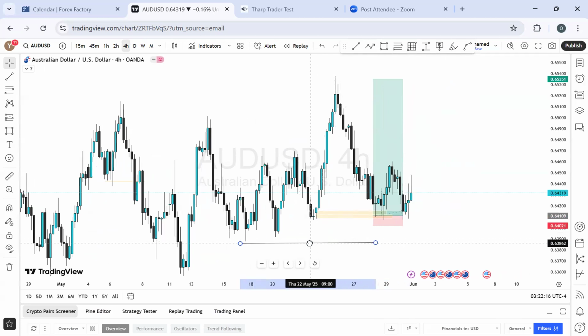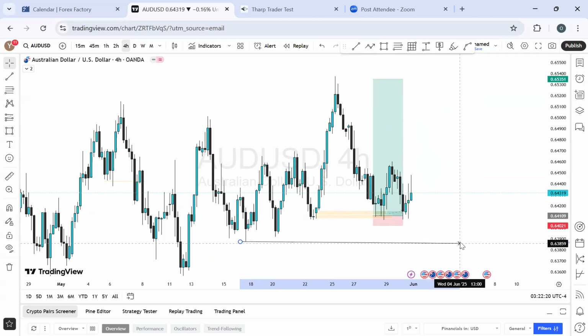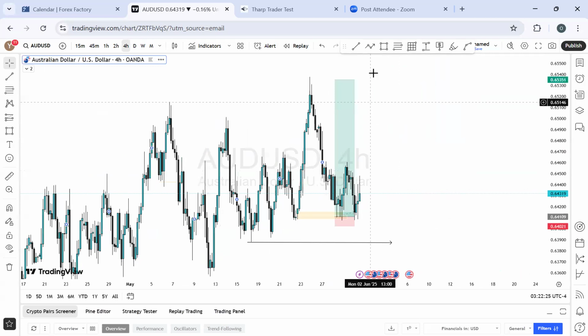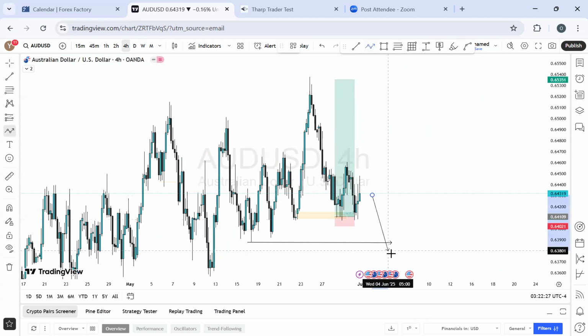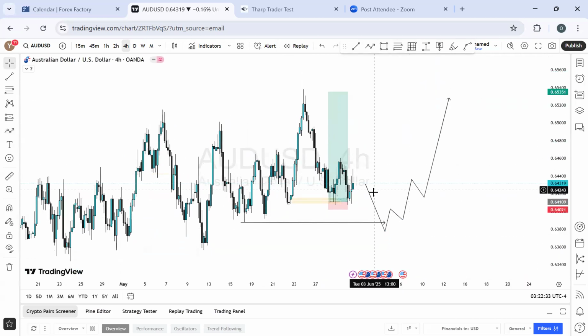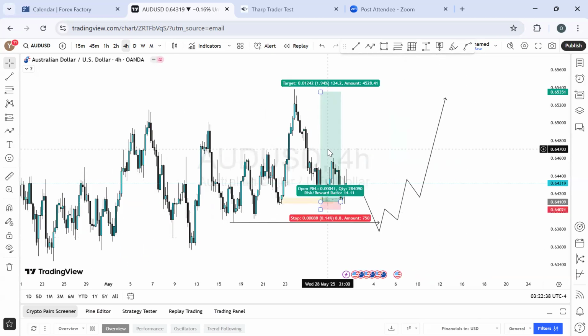All of these levels, I don't really count them now because price has been ranging for a very long time. And it's okay if the price is doing that. So is it possible that the price will actually still do something like this down before it starts to buy above before it gets here? Well, let's see how that plays out. If this one is faking us out, then this one will also do that. So let's see how that plays out. That being said, let's see what we have